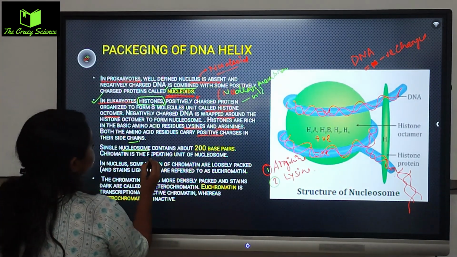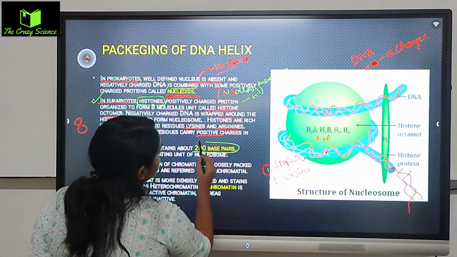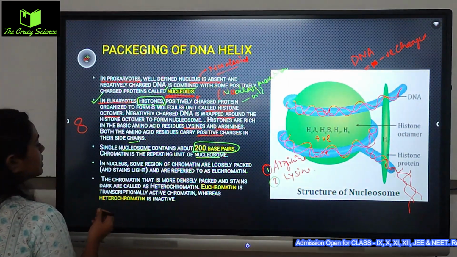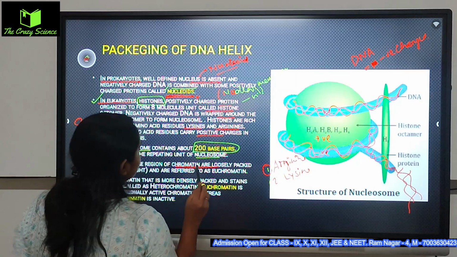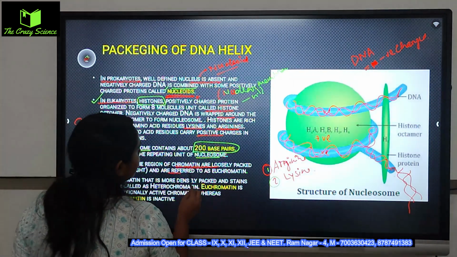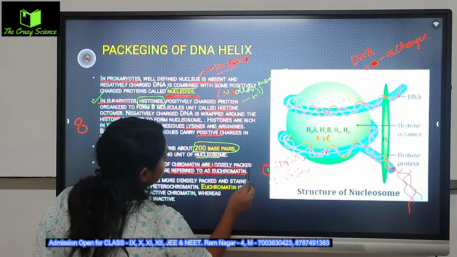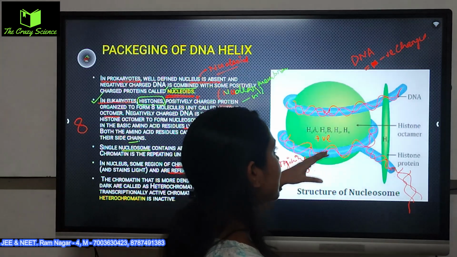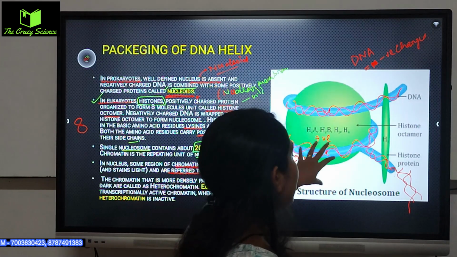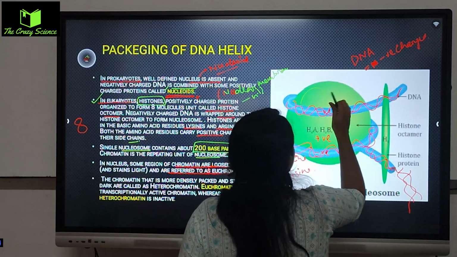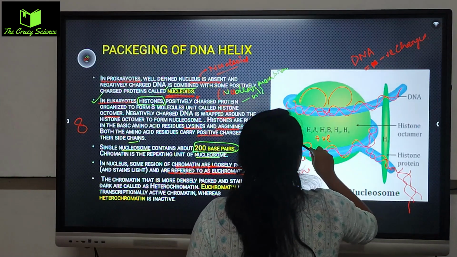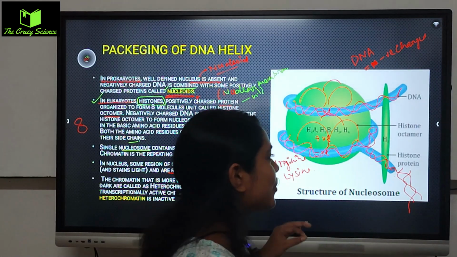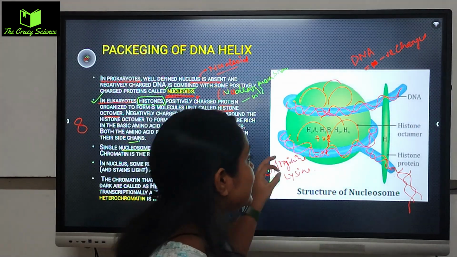The single nucleosome contains about 200 base pairs, most important, chromatin is the repeating unit of nucleosome, and in the nucleus some regions of the chromatin are loosely packed and stain light, and they are referred to as euchromatin. Okay, this is how they just wrap. Octamer means 8টে টাইপ অফ প্রোটিনস মিলে পুরোটা ফর্মড হয়, they look like this, and this octamer is responsible for making the DNA strand.